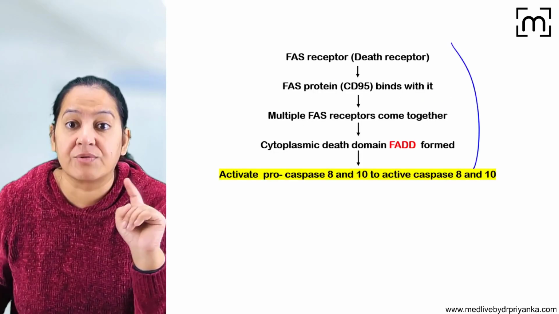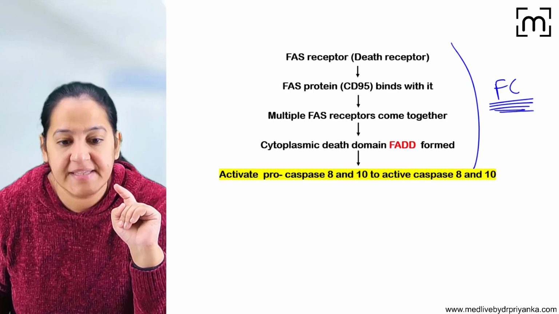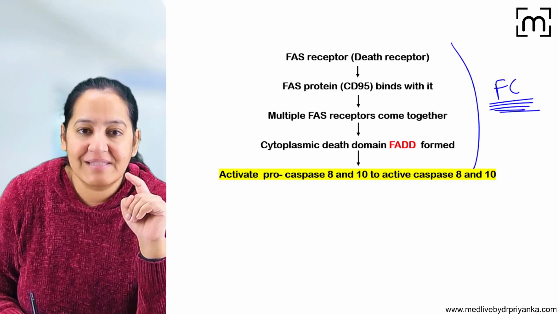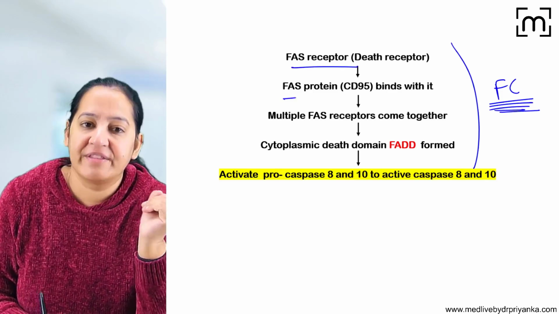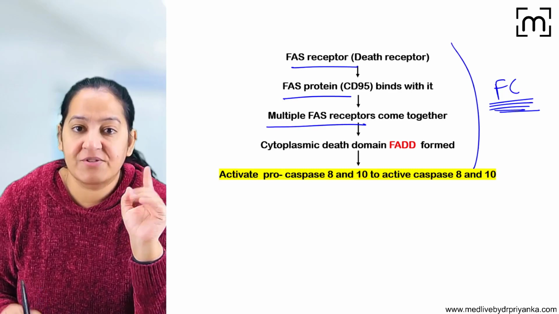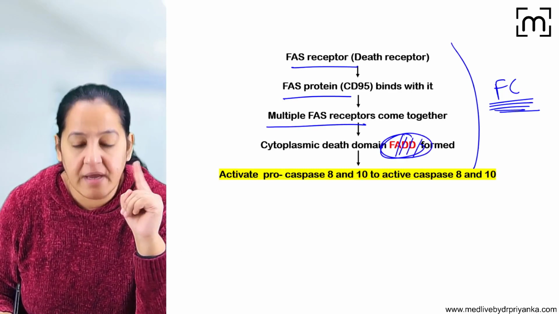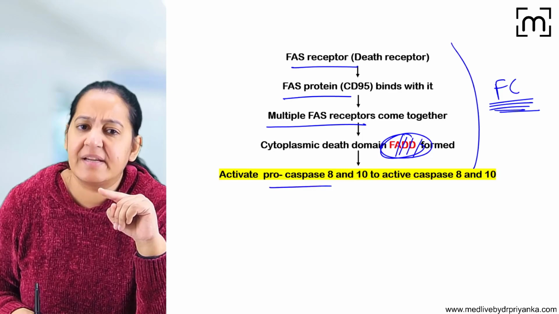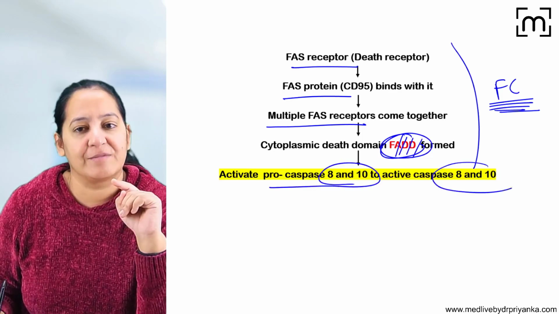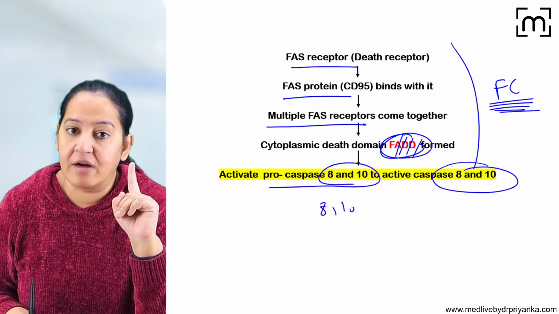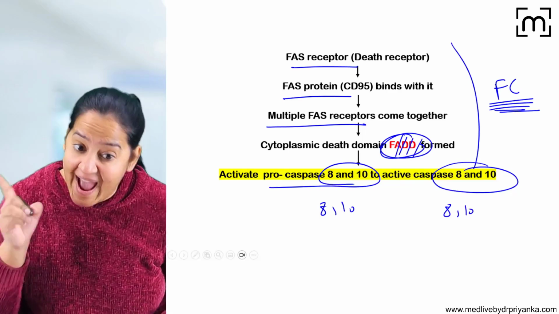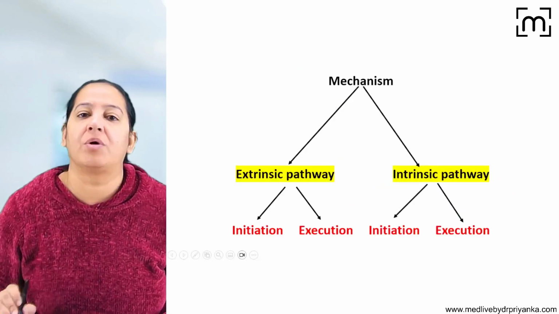Don't write paragraphs, write a flow chart in the university exam. Please highlight it. So FAS ligand is there. It is binding with the FAS receptor. Multiple FAS receptors come closer. They form a domain known as FAS associated death domain, and it converts pro-caspase 8 and sometimes 10 also into active caspase 8 and 10. So 8 and 10 are the first caspases which get activated in the extrinsic pathway. You can get an MCQ on this also.